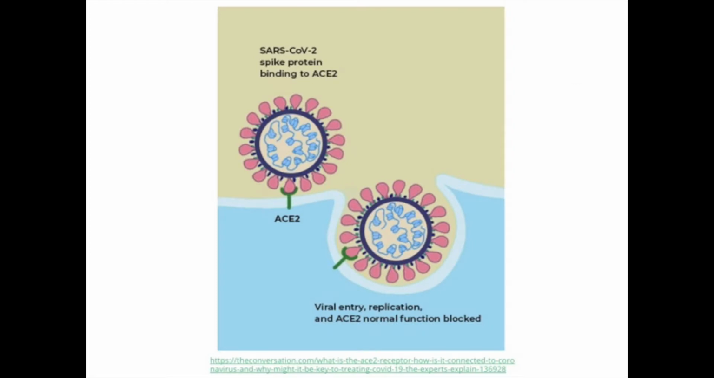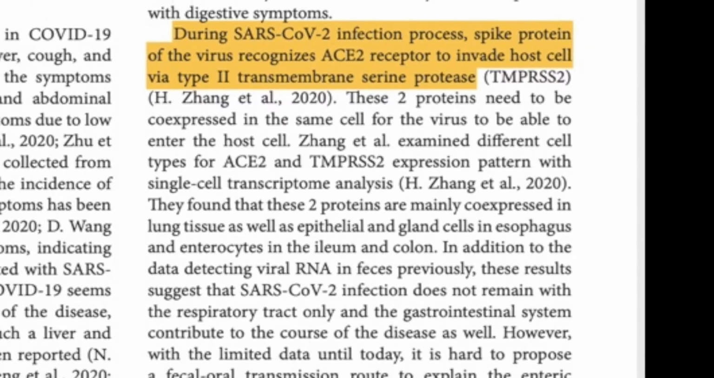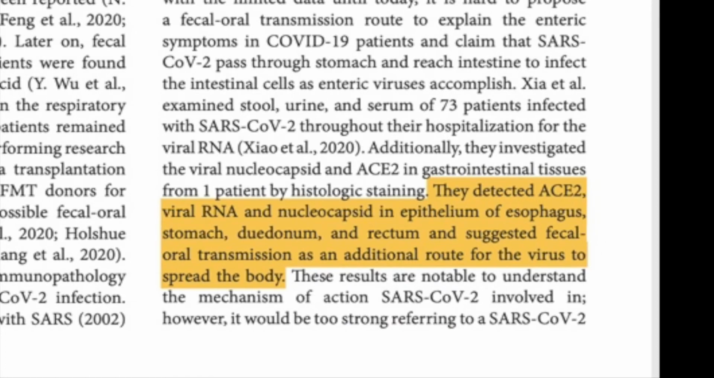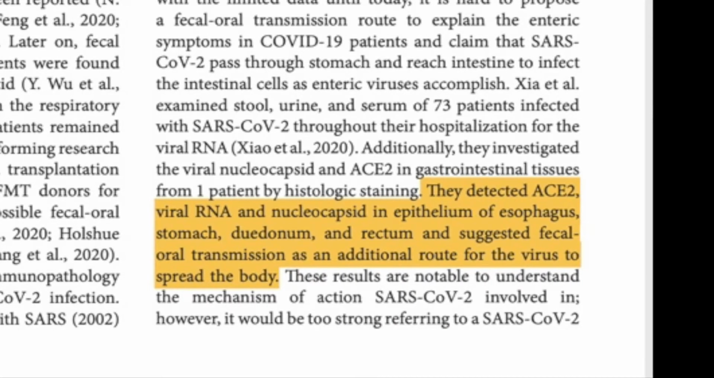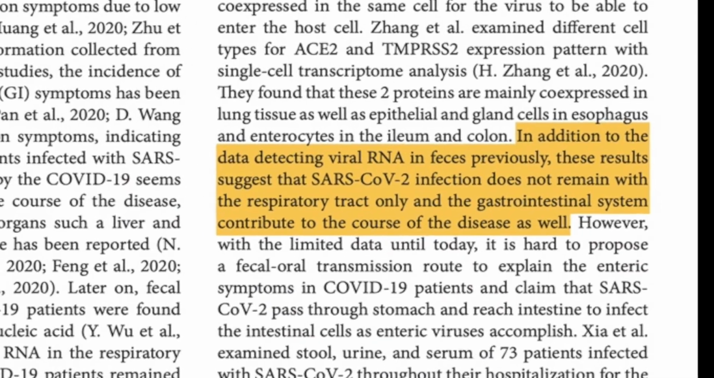transmembrane serine protease. Here's a visual to help the understanding of how the virus enters the host through the ACE2 receptor. You can see the SARS-CoV-2 spike protein binding to ACE2, and once the ACE2 receptor travels across the membrane, the virus has entered the host and begins to replicate. Since the ACE2 receptors are densely populated in the esophagus, stomach, duodenum, rectum, along with the receptors in the respiratory tract, there are an immense amount of places for the virus to attack.